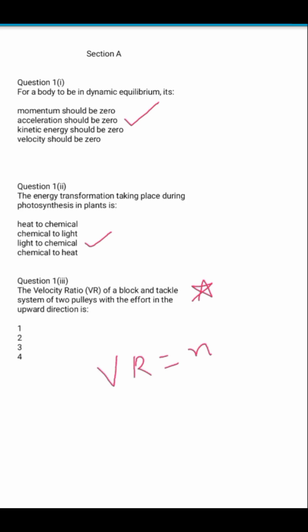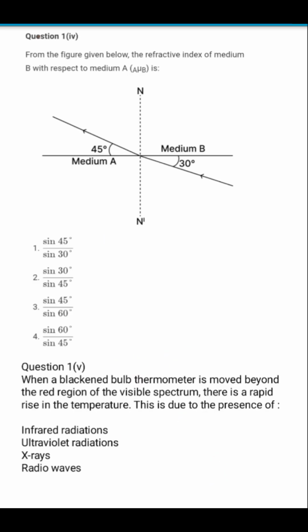But over here there is a statement or a phrase, it has been said that the effort is in the upward direction. So in this case what happens, the velocity ratio becomes n plus 1. That is the number of pulleys plus 1. So over here the number of pulleys were 2. So the velocity ratio will be 3. So this is possible only when the effort is in the upward direction. In the other cases, when the effort is in the downward direction, there will be no such provision. The velocity ratio will be equal to the number of pulleys in the system. Let's move on to the fourth question.